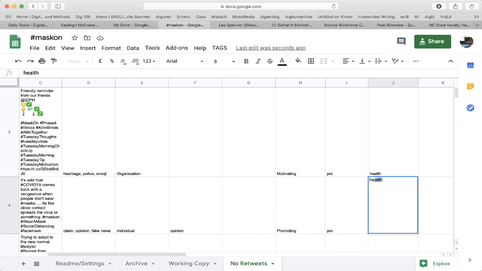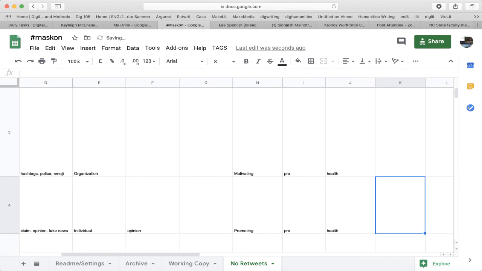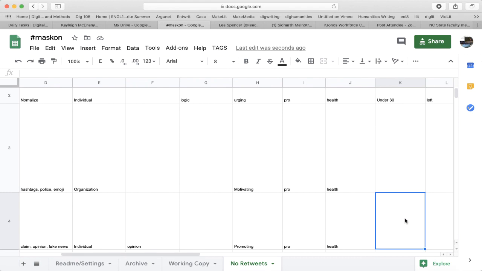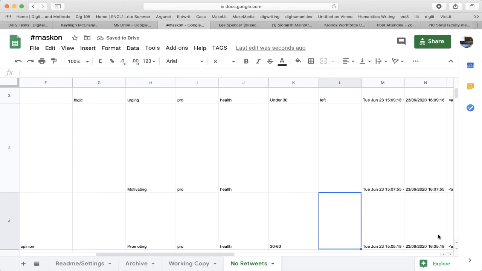When I get to the aspects of the user, I can certainly make my judgments about age, if that's something I'm tracking, and political leaning, and eventually I'll be able to use that information, but I just have to be careful about keeping some distance between judgments about the poster and then readings of the text of the tweet itself.